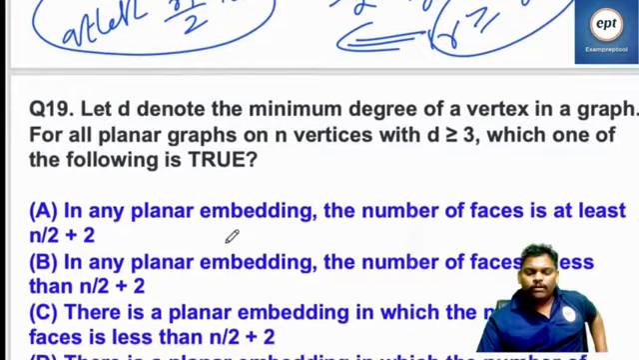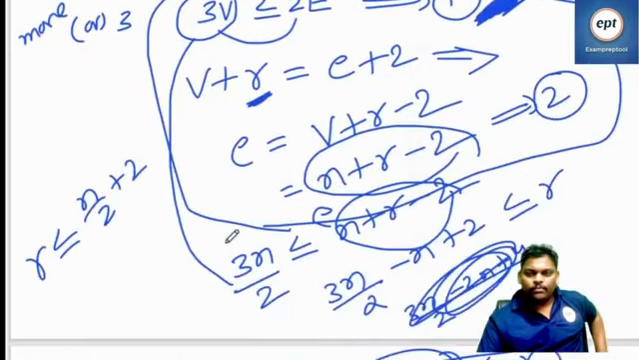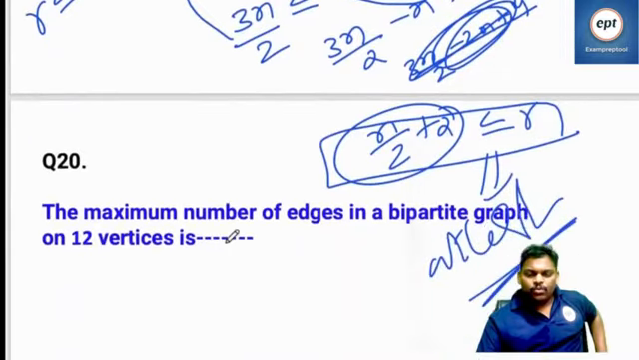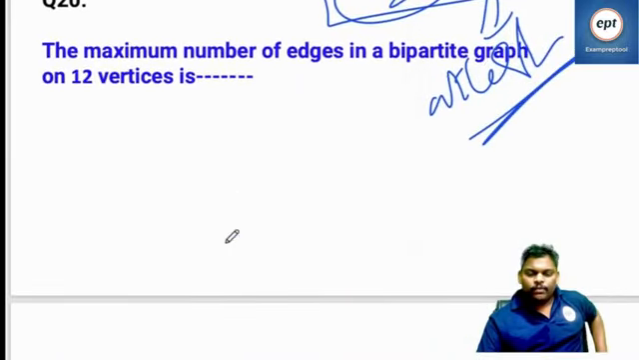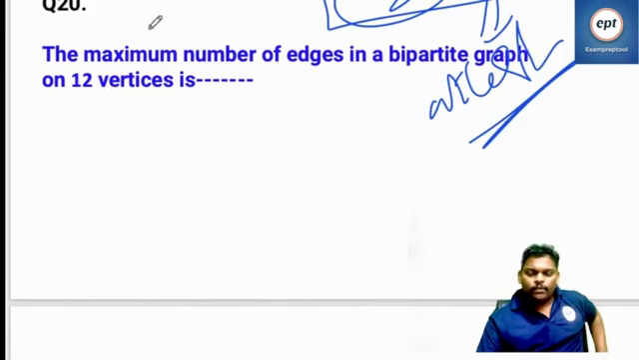18 problems we are done. Go to the 19th problem. 19th also we are done. Go to problem number 20.